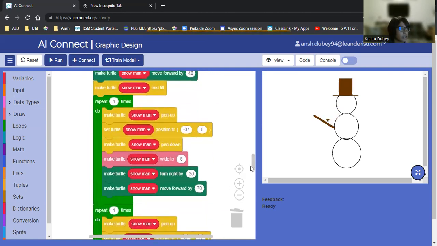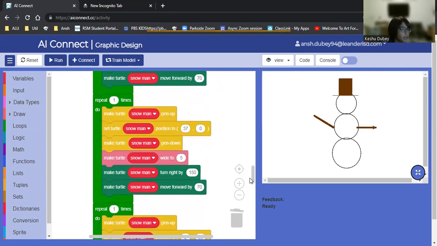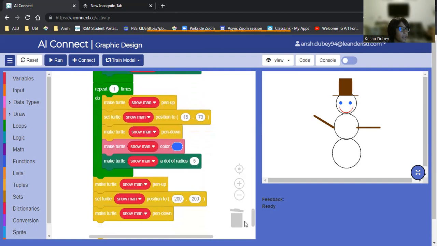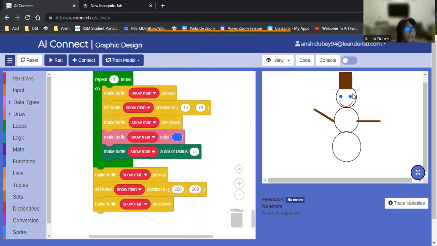Then the first stick, second stick, then the red and white, and then the eyes. And then as you can see, you saw the pen drift off. Well, that's where it went to. It went to the location of 200, 200. And so that is my snowman made on AI Connect.